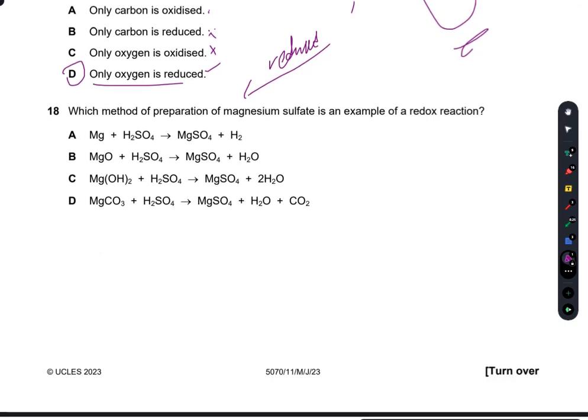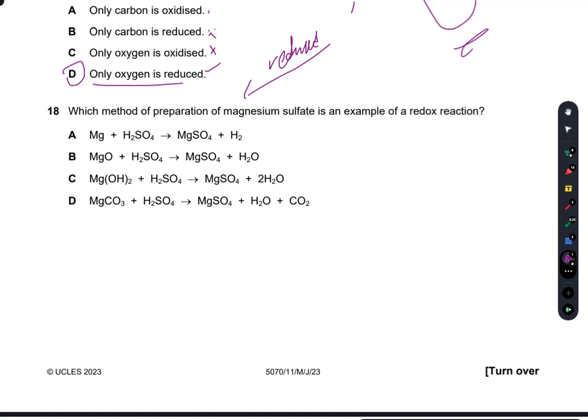Question number 18: which method of preparation of magnesium sulfate is an example of a redox reaction? Now first I have to classify between a simple reaction and a redox reaction. A redox reaction is one in which the oxidation states of the reacting species change. Some of the reacting species may have changed their oxidation state after the reaction and some may not, but at least 2 particles should have their oxidation state changed.